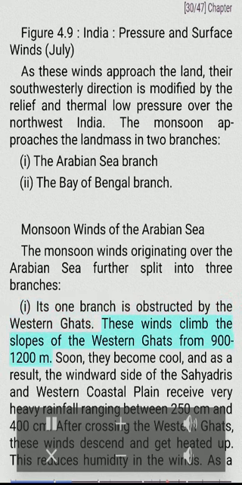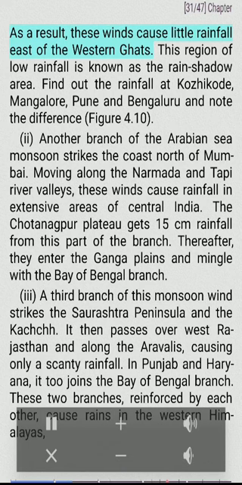I. Its one branch is obstructed by the Western Ghats. These winds climb the slopes of the Western Ghats from 900 to 1200 m. Soon, they become cool, and as a result, the windward side of the Sahyadris and western coastal plain receive very heavy rainfall ranging between 250 centimeters and 400 centimeters. After crossing the Western Ghats, these winds descend and get heated up. This reduces humidity in the winds. As a result, these winds cause little rainfall east of the Western Ghats. This region of low rainfall is known as the rain shadow area. Find out the rainfall at Kozhikode, Mangalore, Pune and Bengaluru and note the difference.